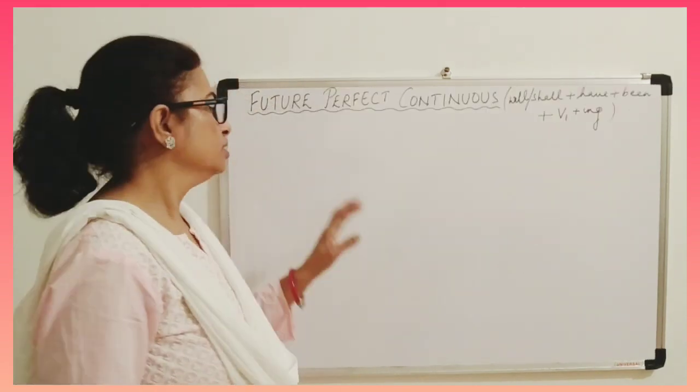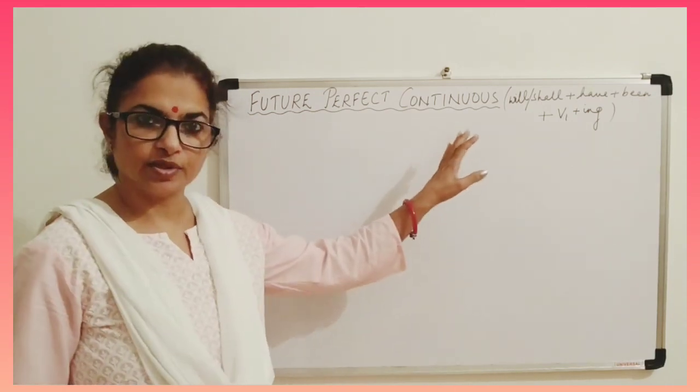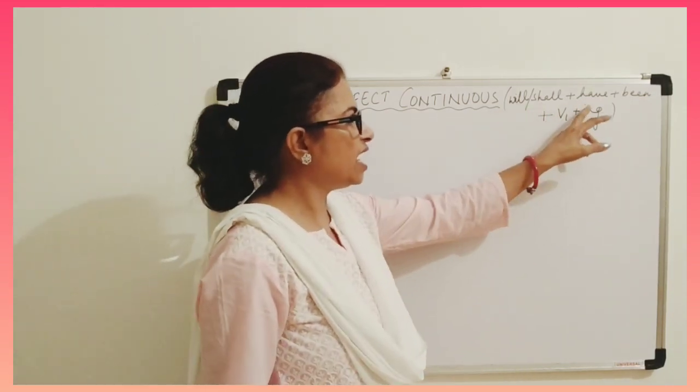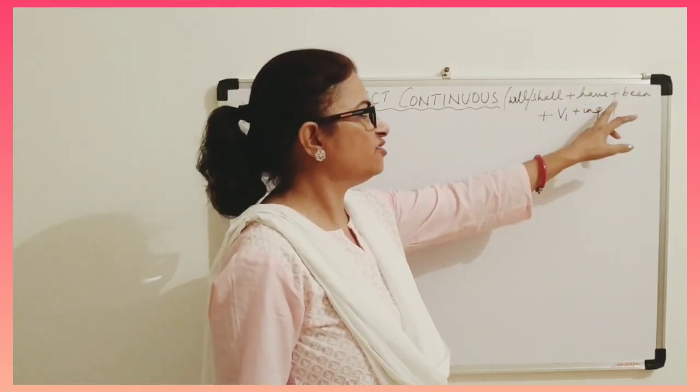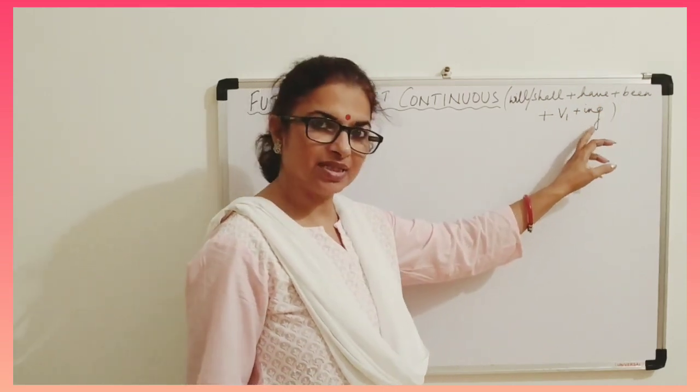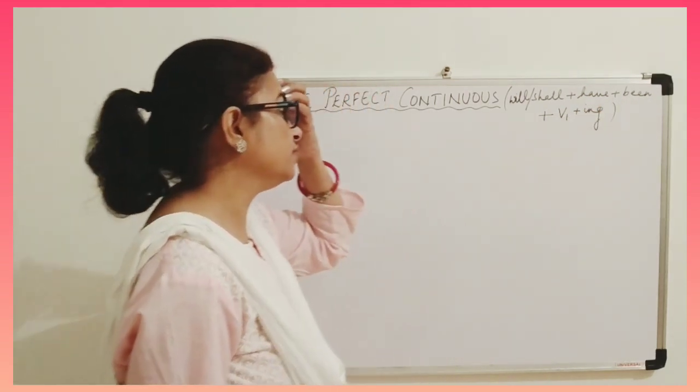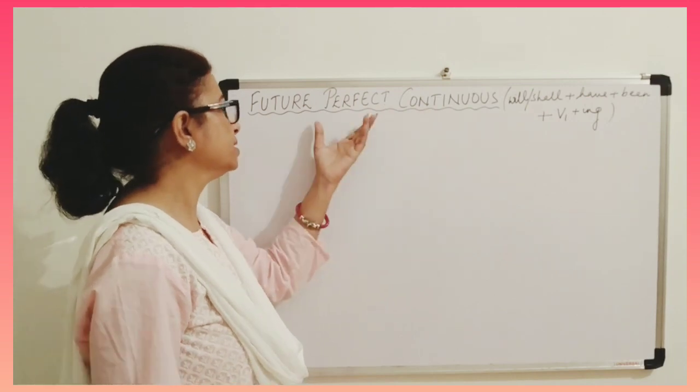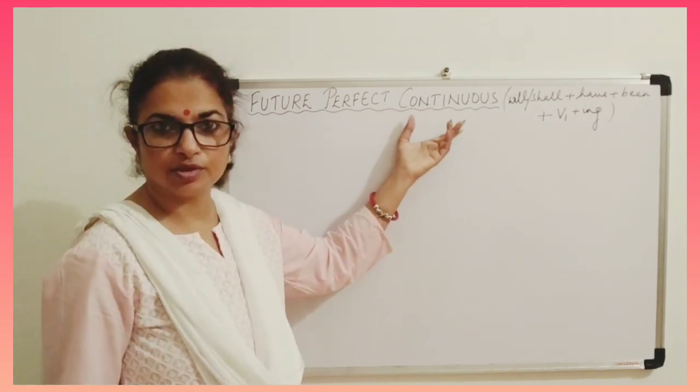Now let us do future perfect continuous. See the formula: will, shall plus have plus been plus V1 plus ing. This is the formula which we will apply in future perfect continuous.